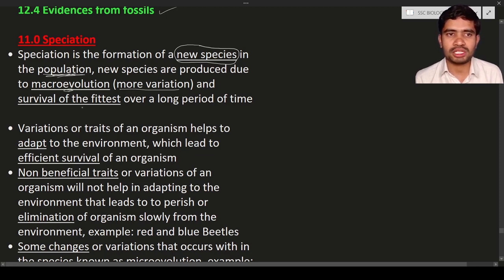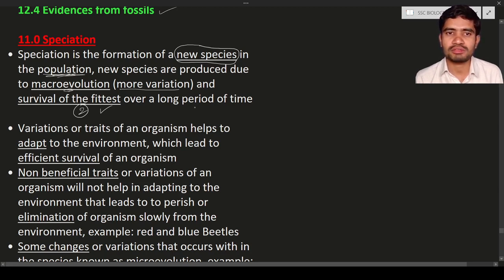So one is macroevolution, and the second one is the survival of the fittest. We have discussed survival of the fittest in the last class also. What is the survival of the fittest? The organisms which have useful variations compete with other organisms and survive for a longer period of time. Hence nature favors or helps the organisms with suitable characters or useful variations. So these two conditions, macroevolution and survival of the fittest, are responsible for the formation of new species, or speciation.